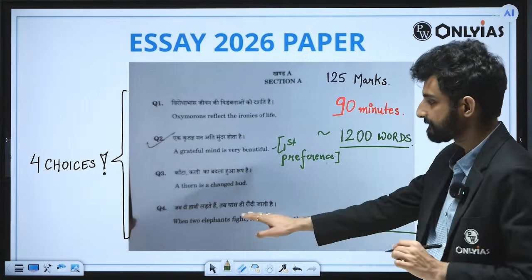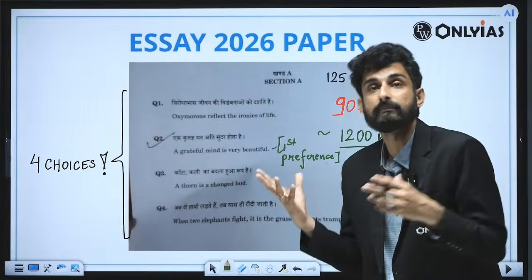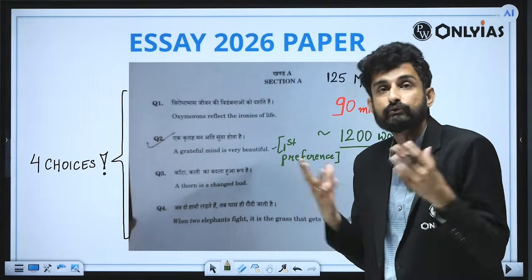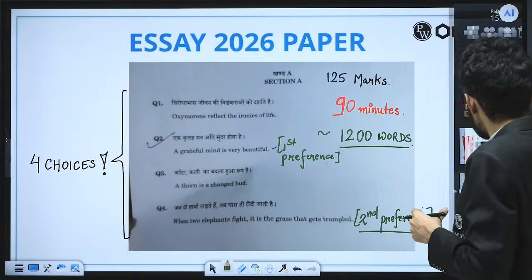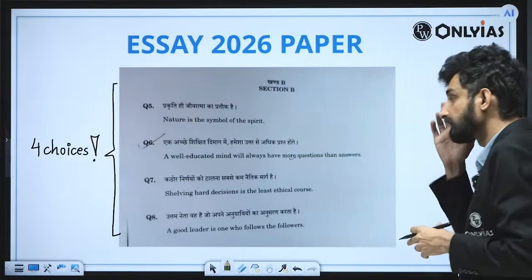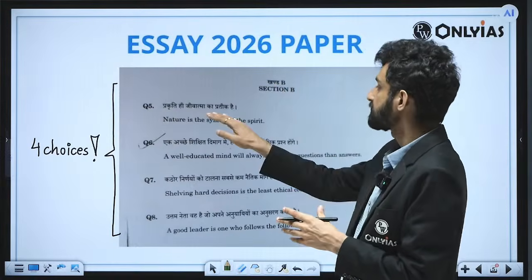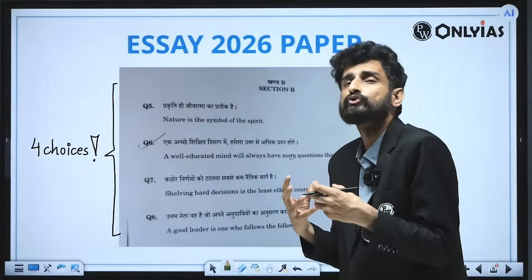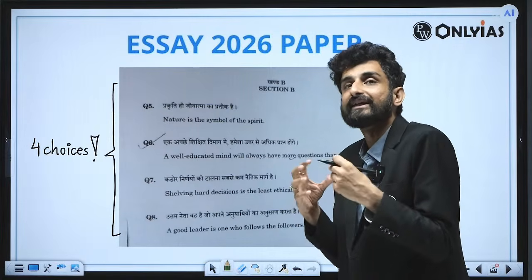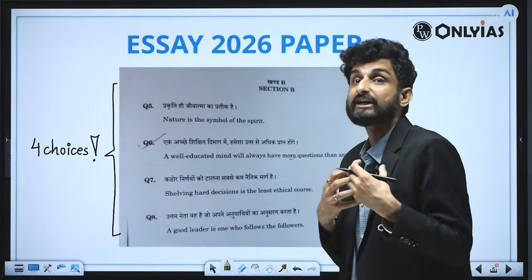Again, there are so many exemplifications when two elephants fight: India, Pakistan. It can be two tribal warlords, etc. So this can be a context. Further, this is the other four choices. Nature is a symbol of the spirit. How our spirit can understand and learn so many things from nature, and also how nature is a reflection of the spirit that individuals hold.